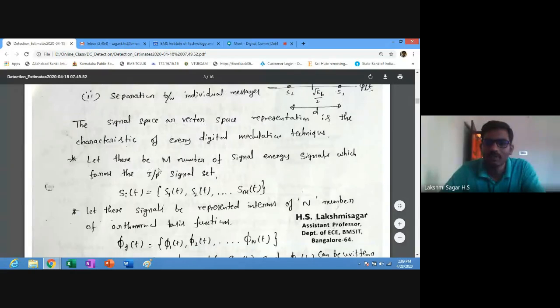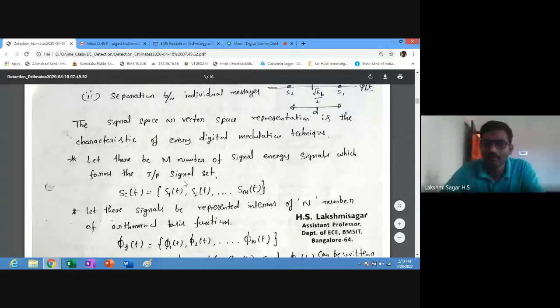Let there be M energy signals which form the input signal set. This is the generated signal at the transmitter. We call it the modulated signal, which is the combination of S1(t), S2(t) up to SM(t), where i varies from 1 to M. All of them should be linearly independent.